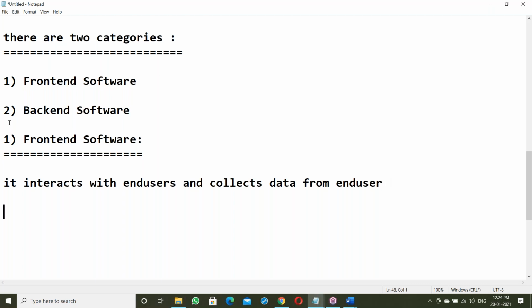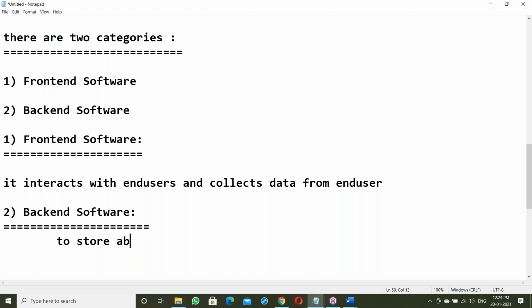Next, what is the backend here? The backend is to store and maintain data. So what is the backend? The backend is software to store and maintain data.